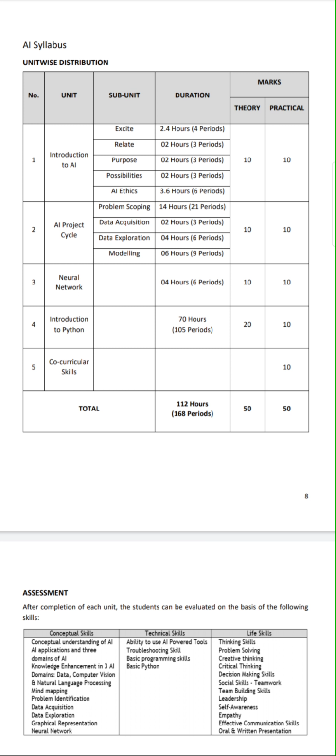The next will be neural networks, how the networks can be created and how they are helpful in artificial intelligence. The next unit will be Introduction to Python, which means we will be learning the concepts of Python and how Python will be helpful. The next will be co-curricular skills. It will contain certain activities which will help the child to understand the concepts, right?